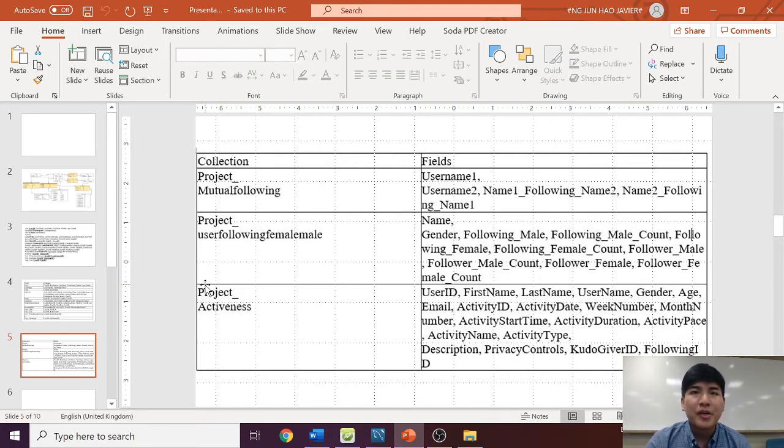Project mutual following is used to solve query number 4. Project user following female male queries solves queries number 2 and 3, while project activeness is used to solve the majority of the queries. Next, there's a difference between the data loaded in SQL and NoSQL.